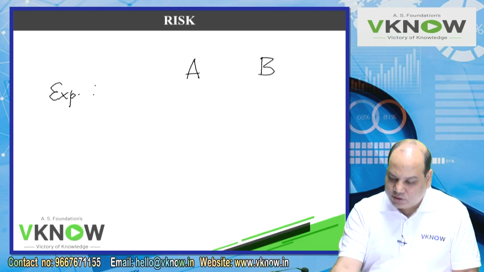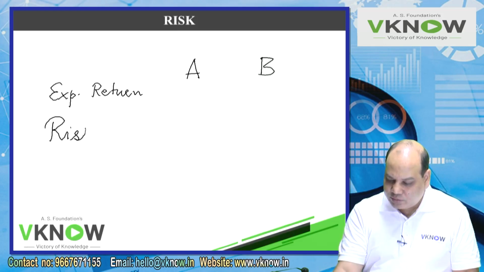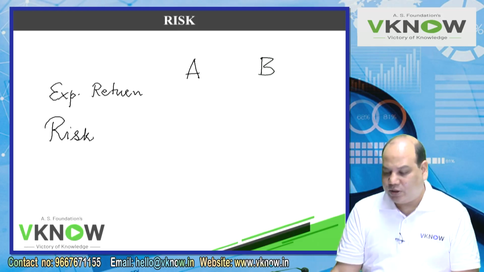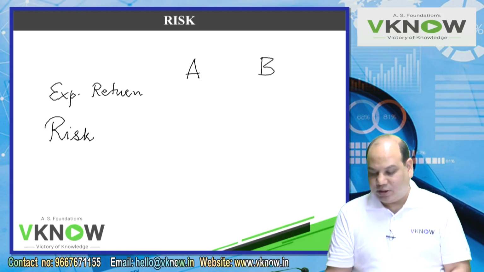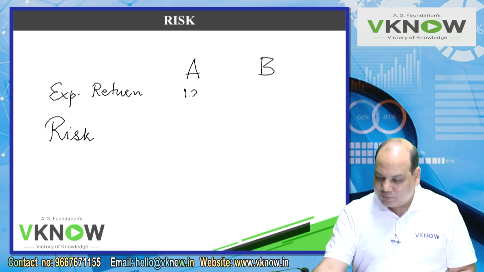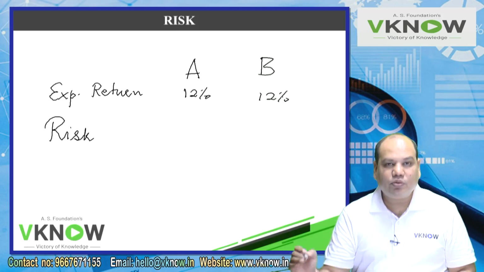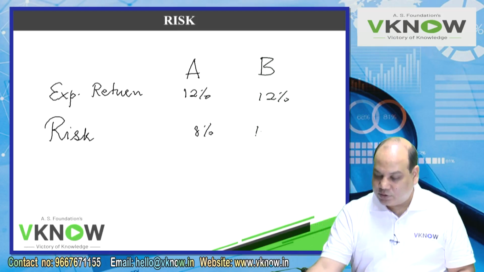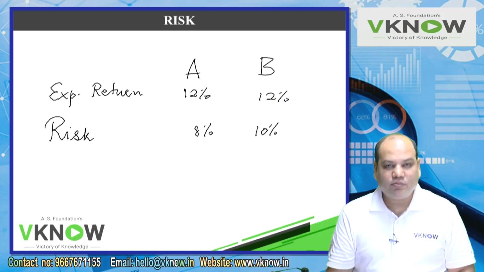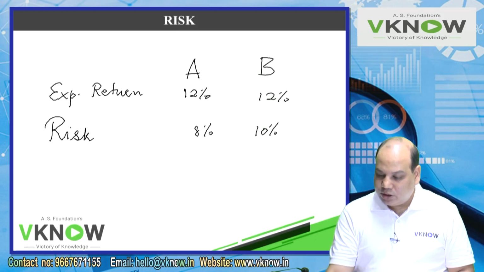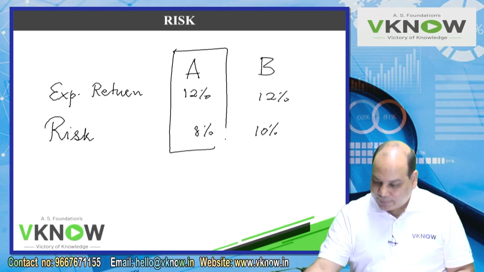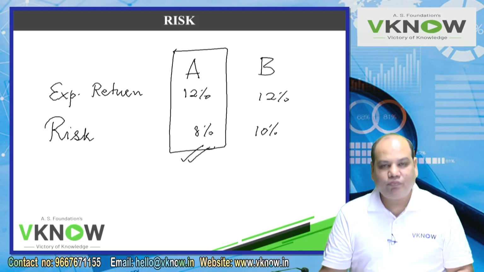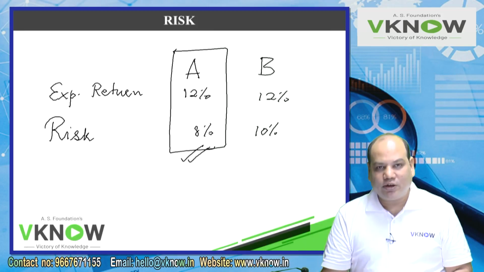In order to decide which security to purchase, we will compute their expected risk and expected return. So expected return I found is 12%, the same. But when I computed the risk measured in terms of standard deviation, this is 8%, this is 10%. Now what will happen? Any rational investor will select A.